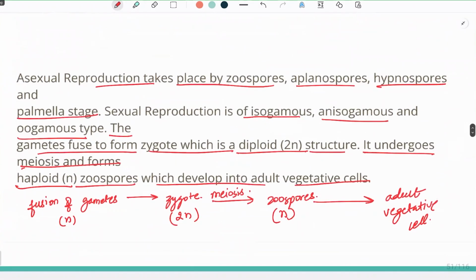Now, asexual reproduction can be by different types of spores, which can be zoospores, aplanospores, hypnospores, and palmella stage. Whereas the sexual reproduction can be isogamous, zoogamous, or anisogamous, and the fusion of gametes will take place and give the formation of zygote. This zygote will undergo meiotic division and form zoospores. Now, these zoospores further convert into adult vegetative cell.